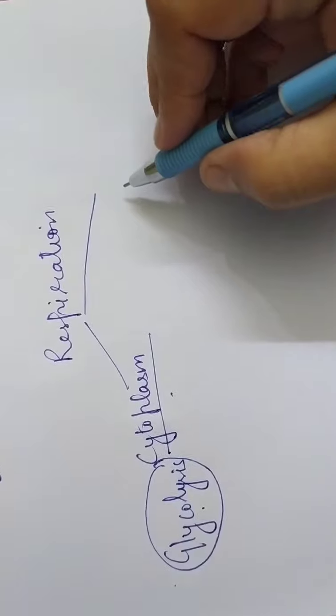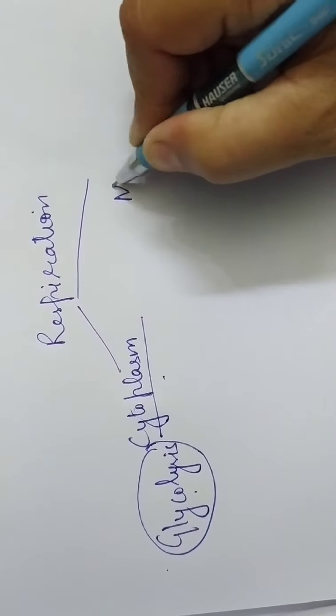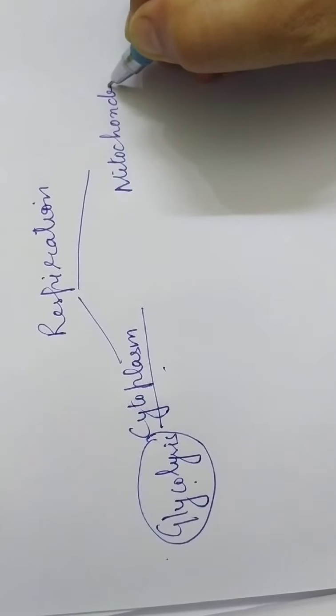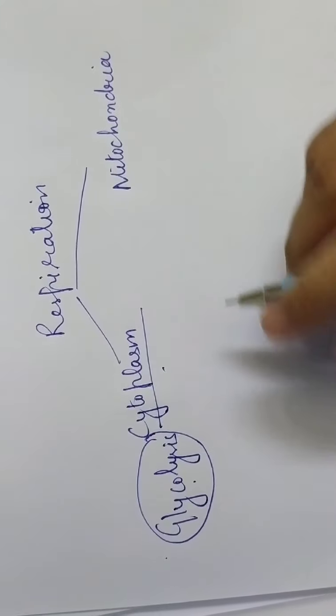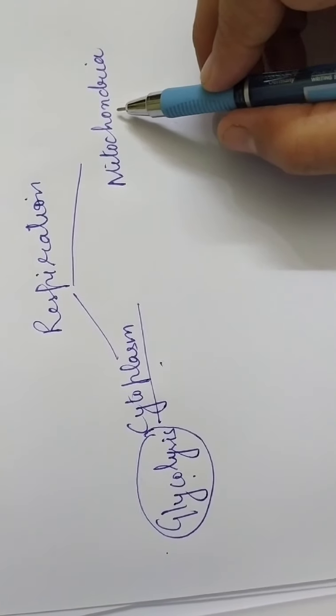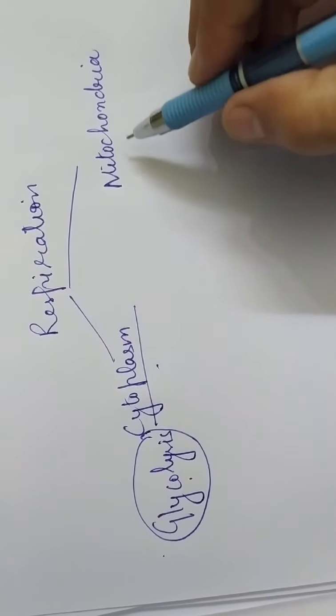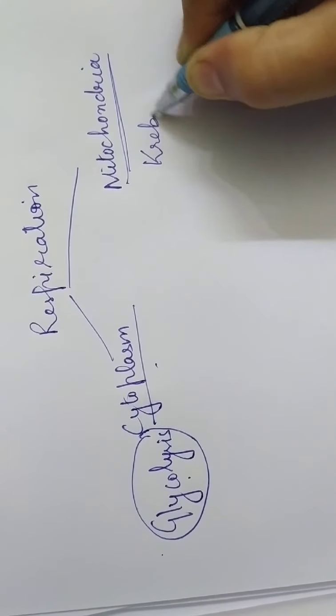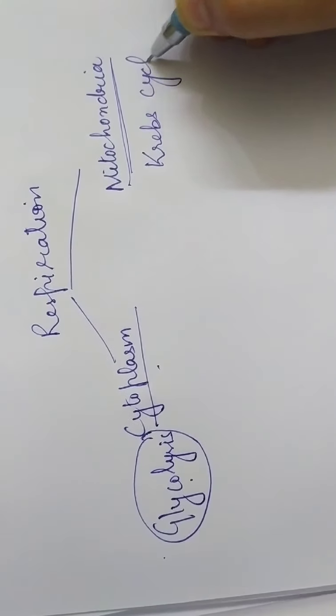And the second phase takes place inside the mitochondria. You have studied in chapter 1 that mitochondria are the sites of respiration. Aerobic respiration is completed in mitochondria. So the second phase takes place in mitochondria, and the phase is known as Krebs cycle.